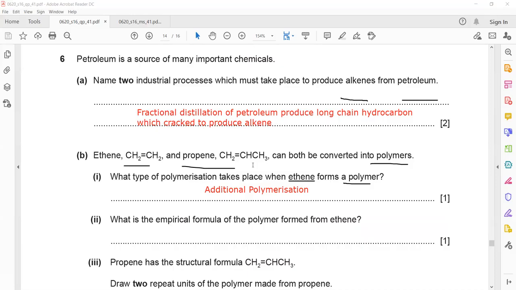Then write the empirical formula of a polymer from ethene. The empirical formula means the formula which represents the simplest ratio. So the empirical formula of monomer and polymer is always the same. How to find the empirical formula? The molecular formula is C2H4.